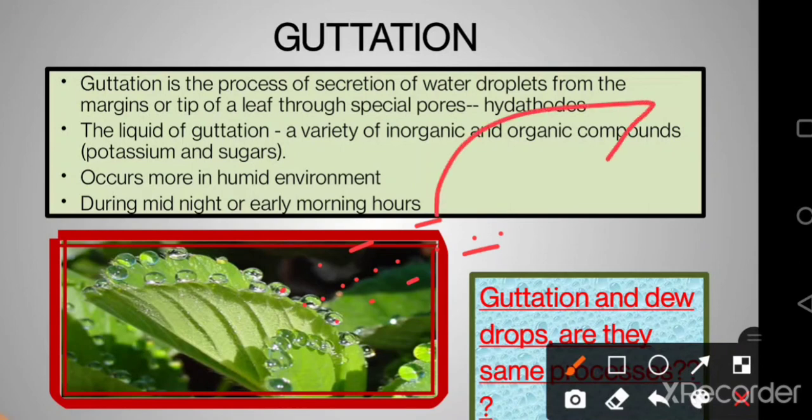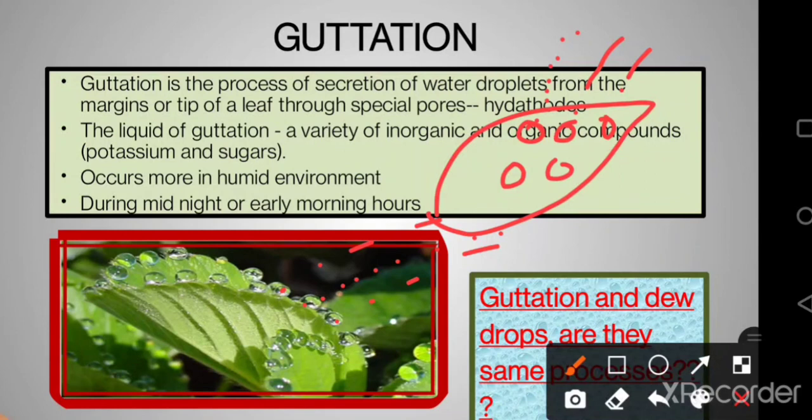So if we have a leaf and from outside the water vapor touches the leaf, it is going to condense here, and this is called dewdrops. So in the dewdrops you will be having absolutely pure water.